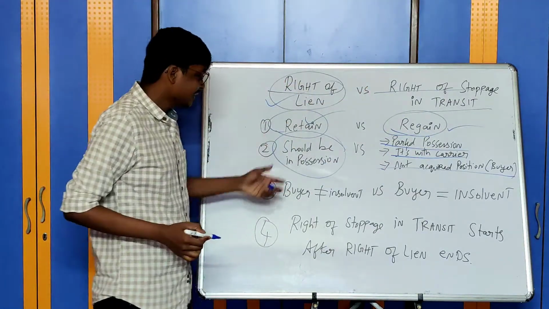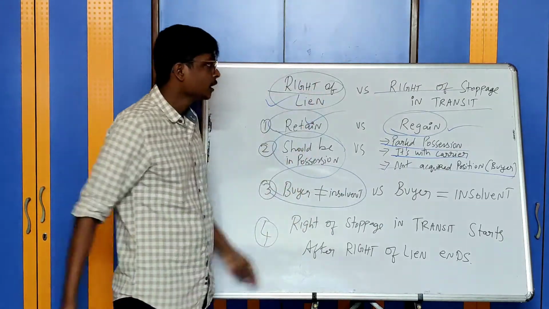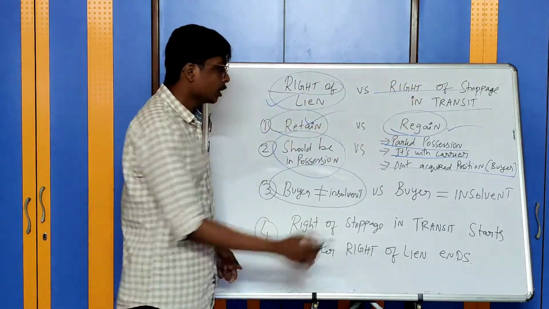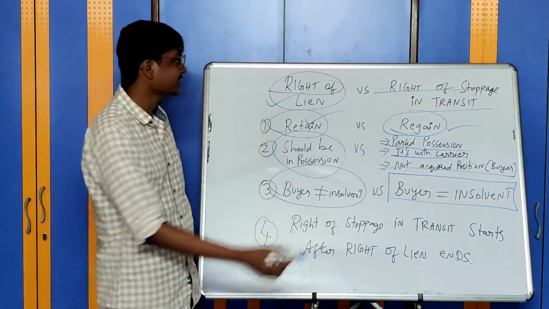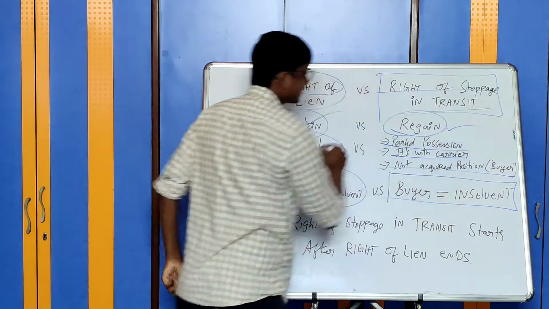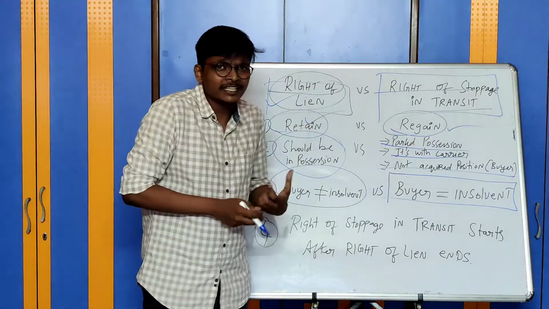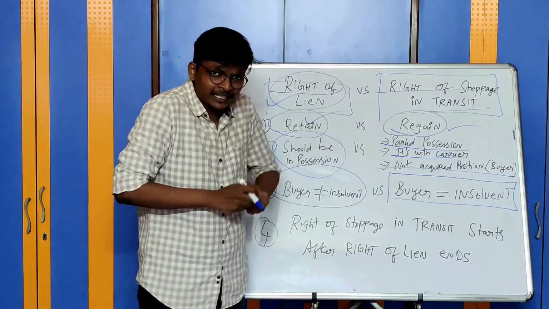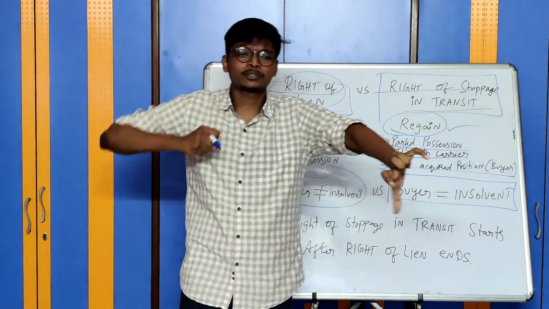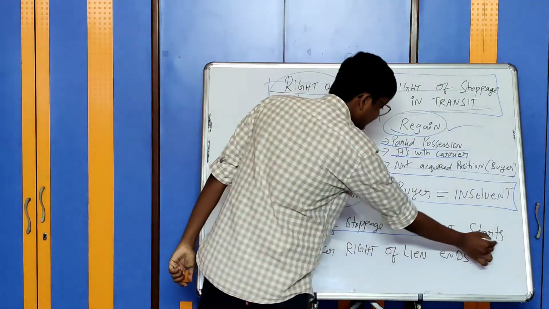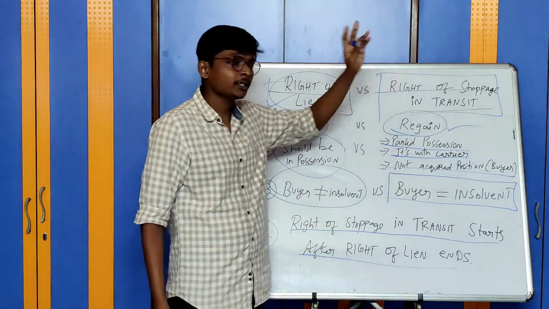In case of right of lien, it does not matter if the buyer is insolvent or not. You can exercise your right of lien. You can exercise your right of stoppage in transit only when the buyer becomes insolvent. And lastly, right of stoppage in transit starts when right of lien comes to an end. Very logical. What is right of lien? You are already having the possession, you are going to retain it. Right of stoppage in transit will come only when you lose the possession, you are going to regain such possession. Therefore, right of stoppage in transit starts after right of lien comes to an end. These are the differences between right of lien and right of stoppage in transit.